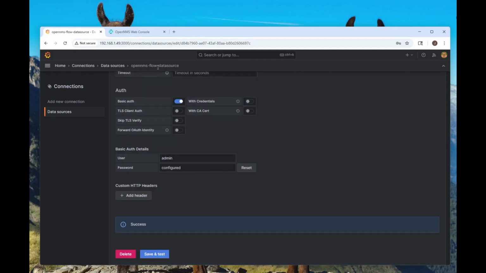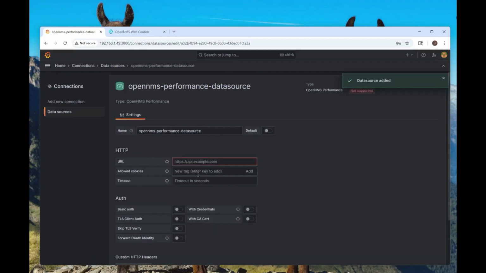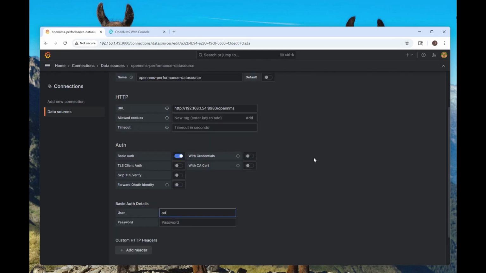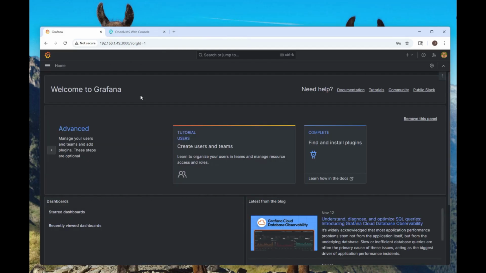Looks good. All right, now let's go back to here and we'll do the third one. And good.